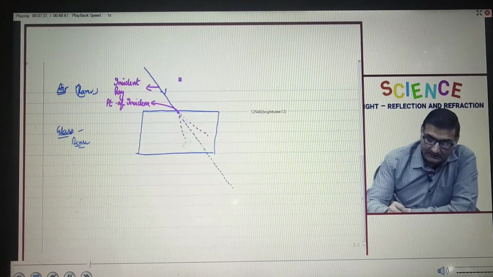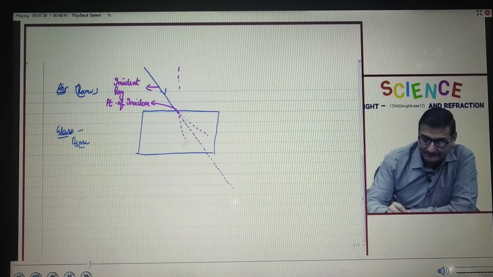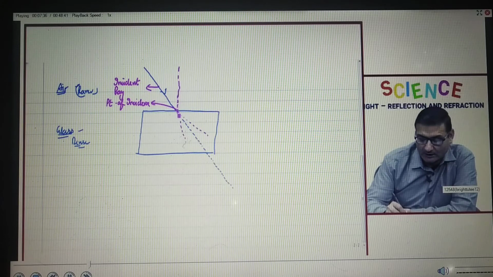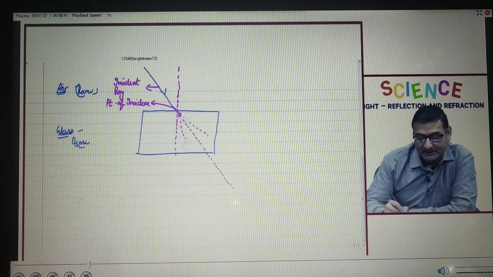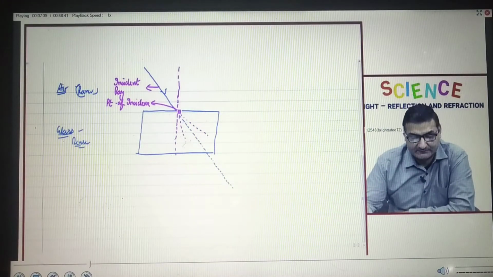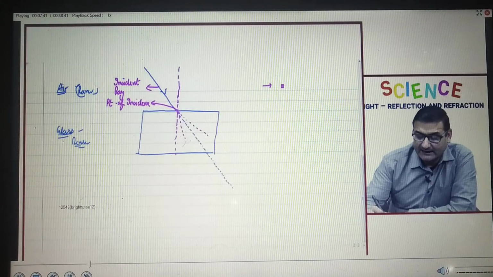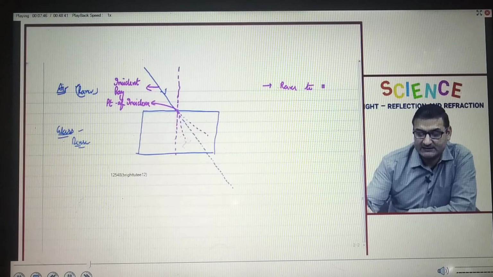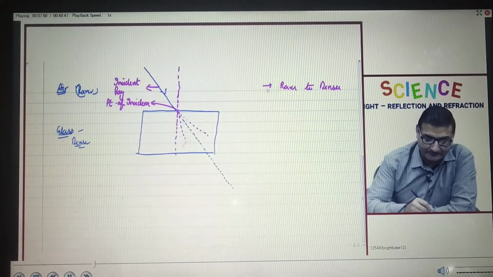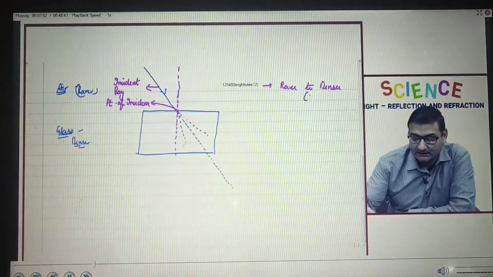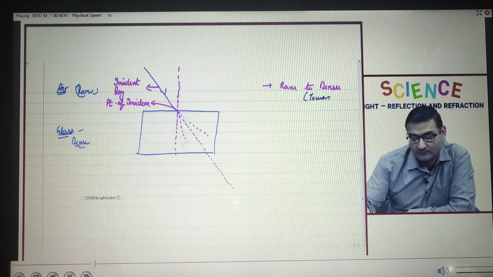The rule says that if I draw a perpendicular here at the point of incidence, fine, then the rule says that if a ray of light is going from rarer to denser medium, it will bend towards normal.